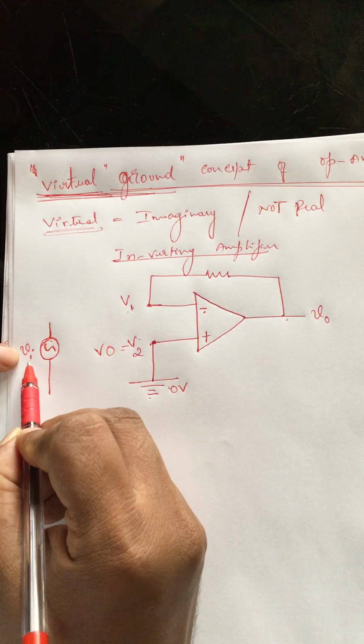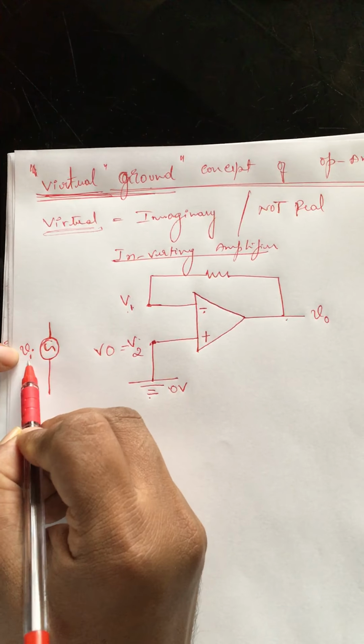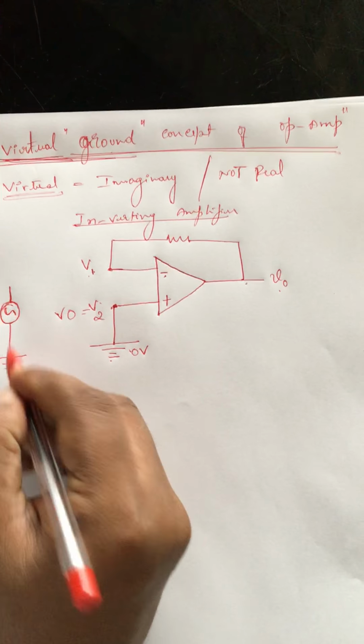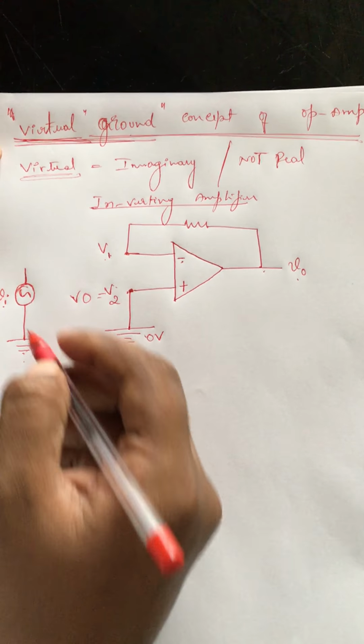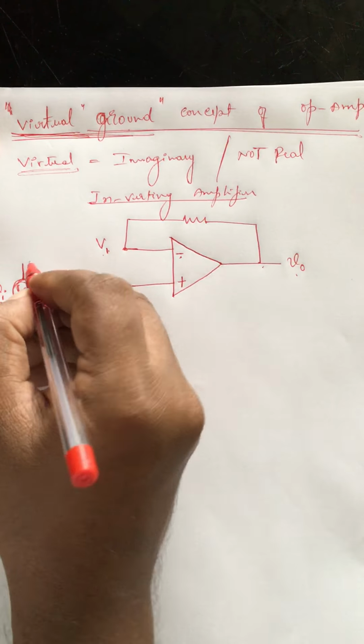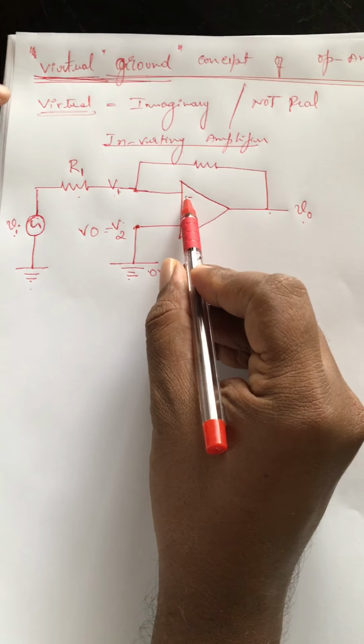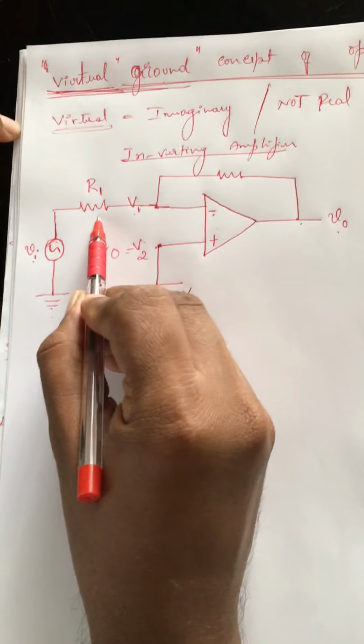Small vi represents AC inputs and AC values, while capital means DC values. The other end of the voltage source is grounded, and it is fed to the inverting terminal with the help of a resistance. I call this resistance the input resistance Ri. The input resistance I used earlier is found within the op-amp. This is different. This is an input resistance which is a part of the circuit.